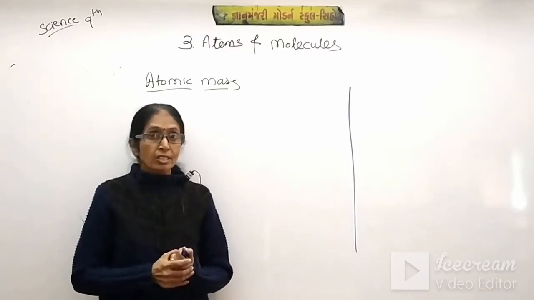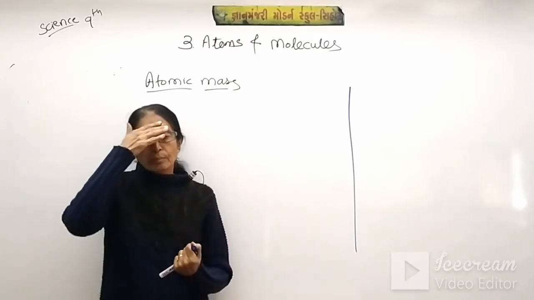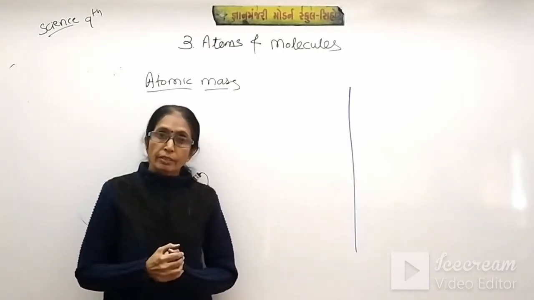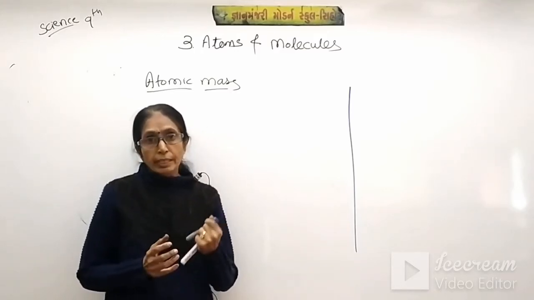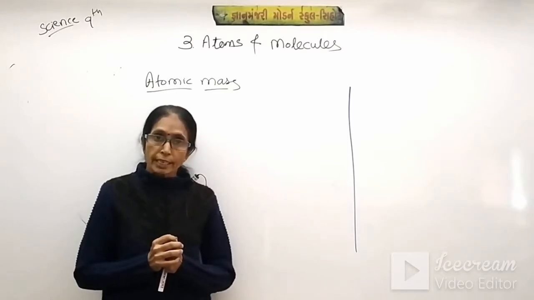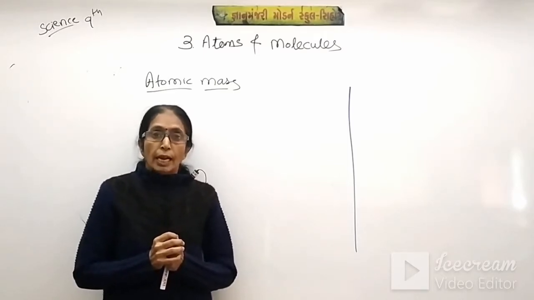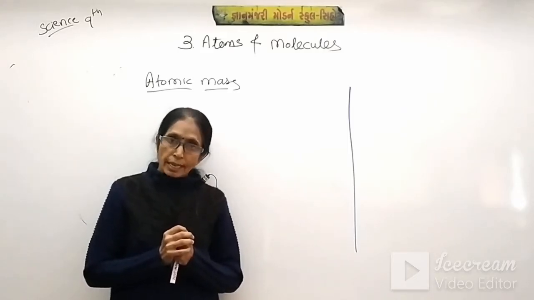But our scientists achieved that task also. They calculated the mass of a given atom. Not element but atom.